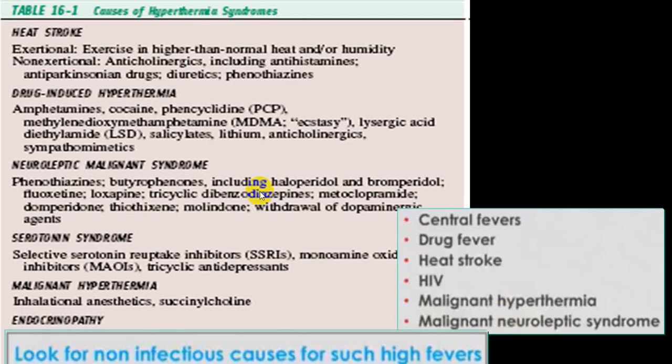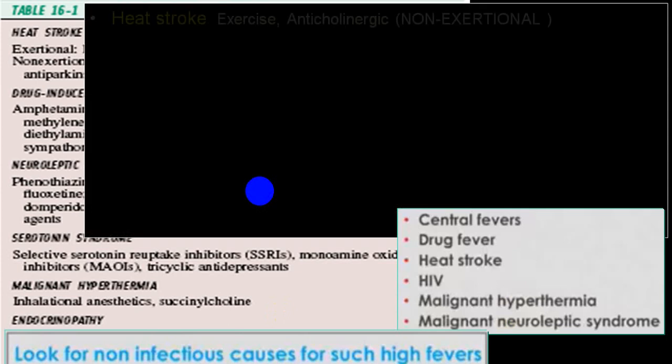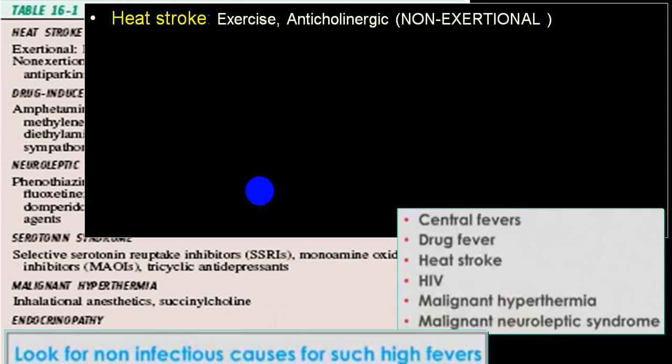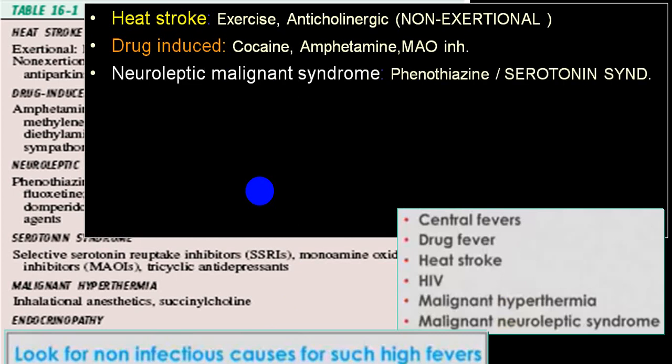I'll be putting some of the central groups. Heat stroke comes topmost on the list, which can be exertional or non-exertional. Drug-induced, common classical examples: cocaine or MAO inhibitors, most commonly utilized in everyday practice.